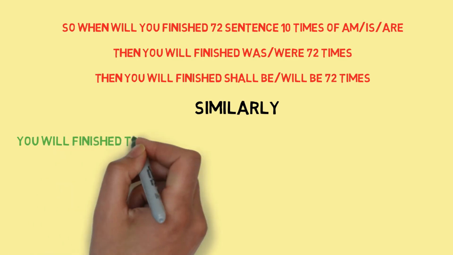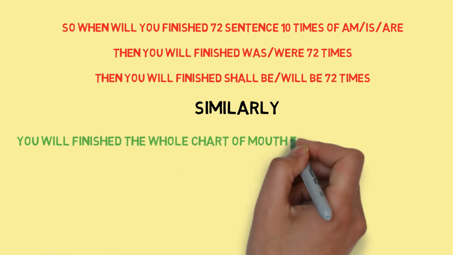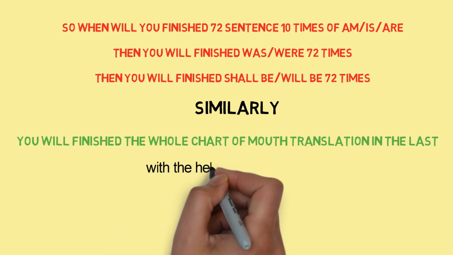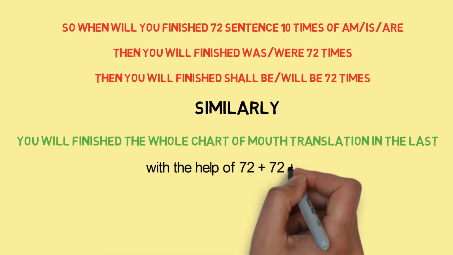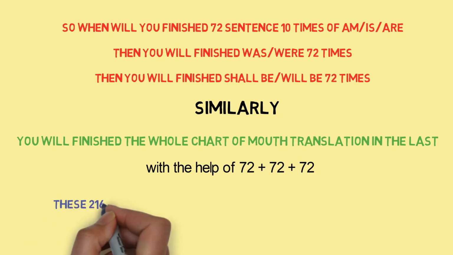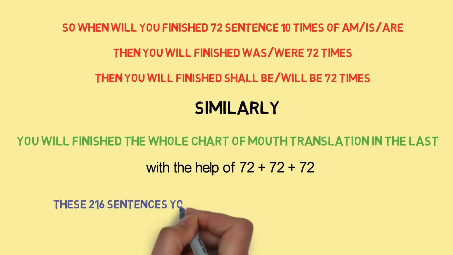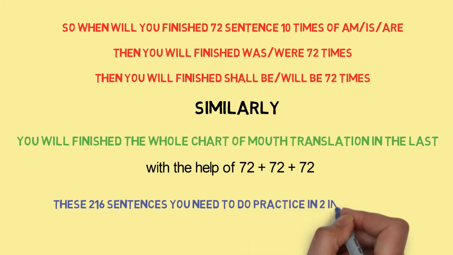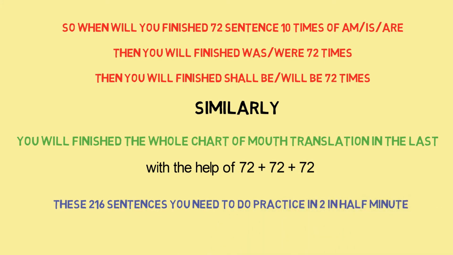Similarly, you will finish the whole chart of mouth translation with 72 plus 72 plus 72. These 216 sentences, you need to practice in 2.5 minutes.